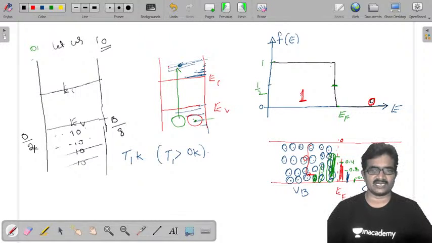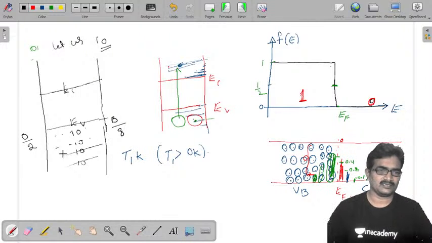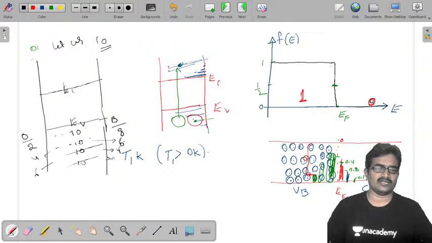In the second case, 6 covalent bonds were broken, so 10 minus 6, 4 are occupied. Next, 4 covalent bonds were broken, 6 occupancy. Now 1 covalent bond was broken, 9 occupancy.